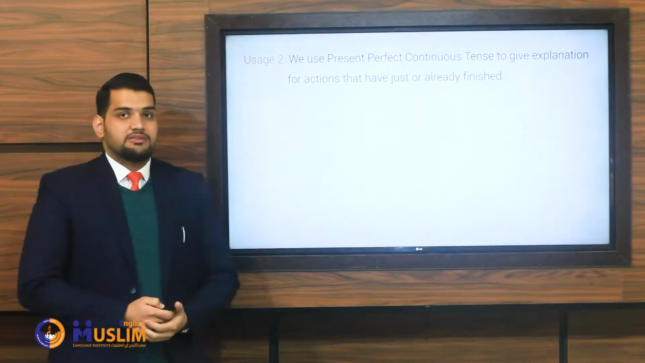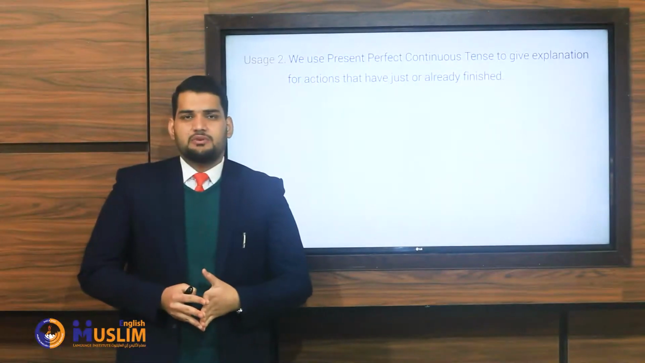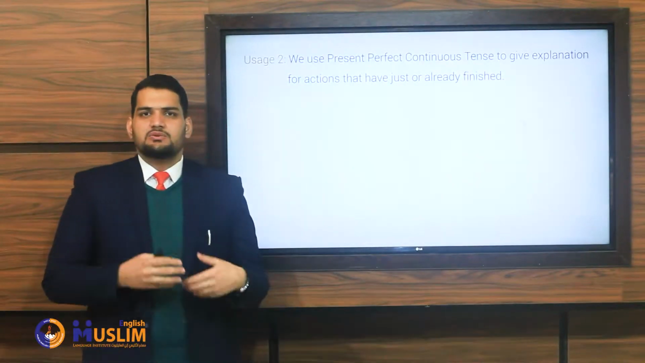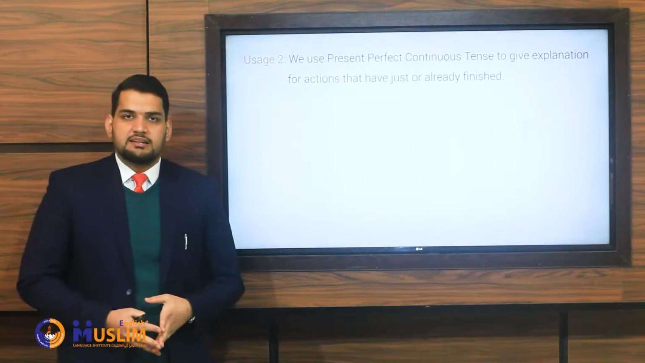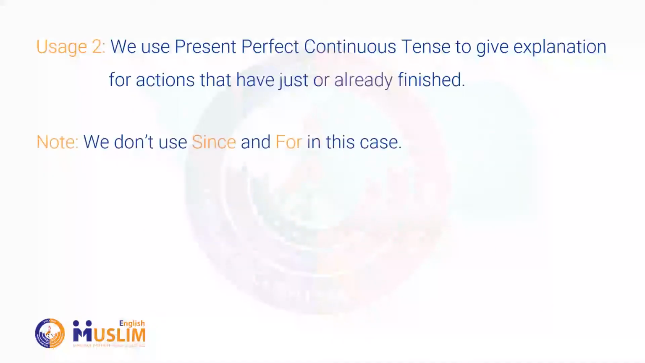Now let's talk about the second usage. So we use the present perfect continuous tense to give explanation for what? For actions that have just or already finished. When something finishes recently, we can use the present perfect continuous tense to give an explanation for it. Remember, we don't use since and for in this case.